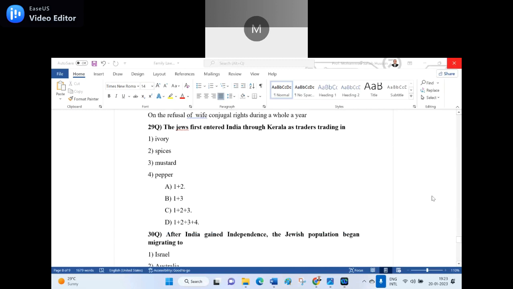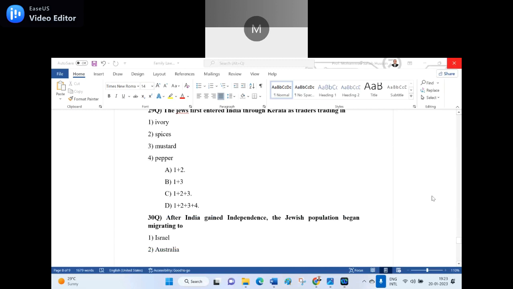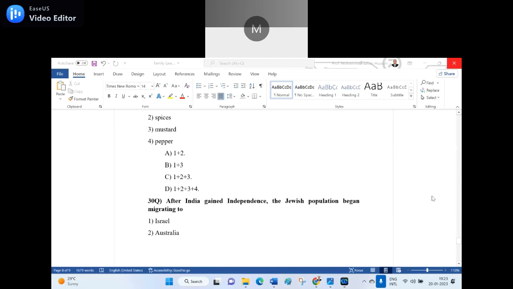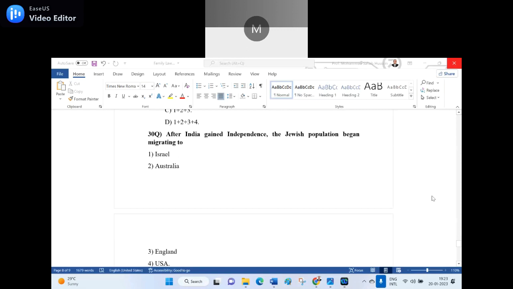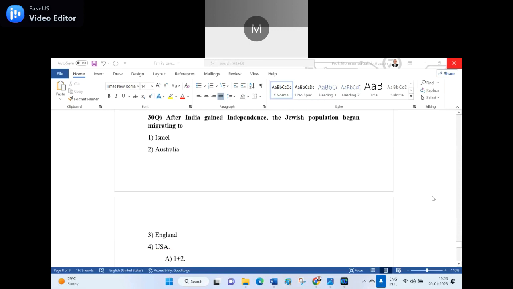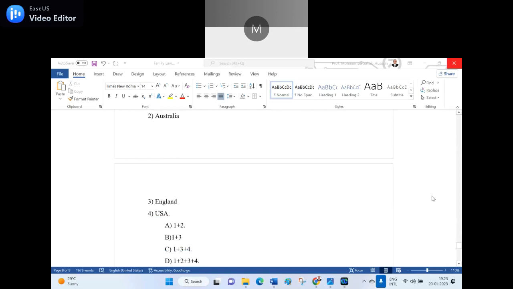Okay, now let us come to the point, 30th question. After India gained independence, the Jewish population began migrating to 1. Israel, 2. Australia, 3. England, 4. USA. Options: A 1 plus 2, B 1 plus 3, C 1 plus 3 plus 4, D 1 plus 2 plus 3 plus 4.